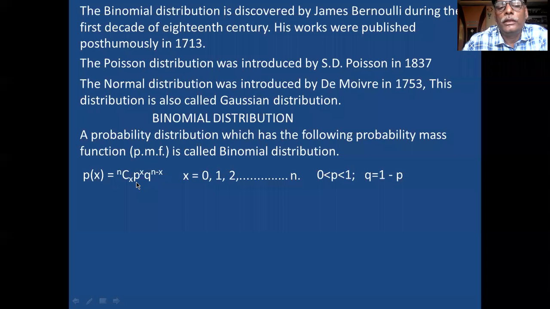P means probability. P raised to x means expected value. Expected. What is your requirement? And Q is equal to unfavorable. Unfavorable result. Raised to n minus x means total outcome minus required outcome. Okay, this is the equation.